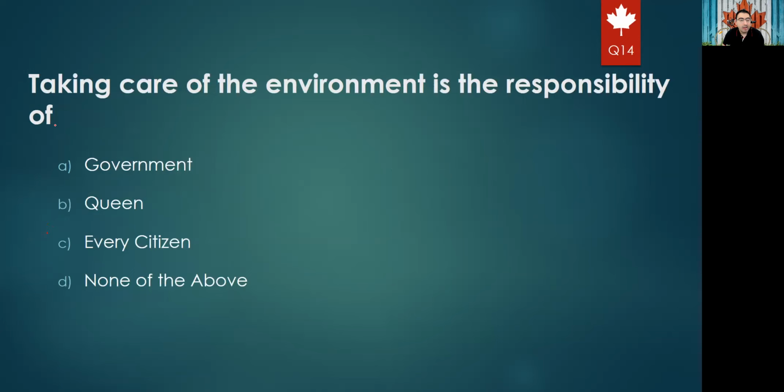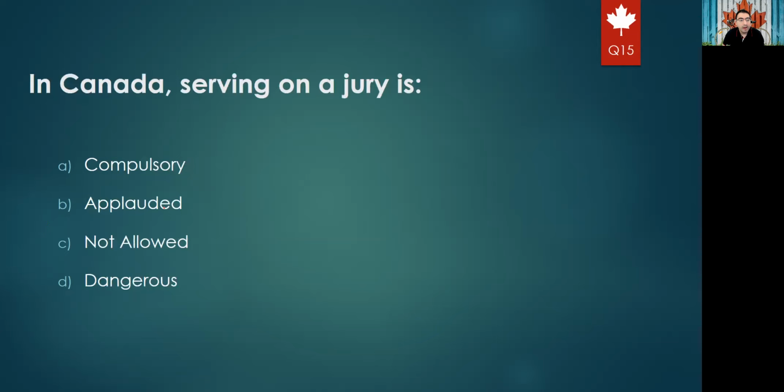Okay. Next question will be, taking care of the environment is the responsibility of government, Queen, every citizen, or none of the above. For sure, taking care of the environment is one of the Canadian responsibilities. It should be applied to everyone. So the right answer will be C, every citizen or every Canadian. Okay. Next question will be, in Canada, serving on a jury is compulsory, meaning mandatory, or voluntary, which means it is a good thing to do, but it is not mandatory.